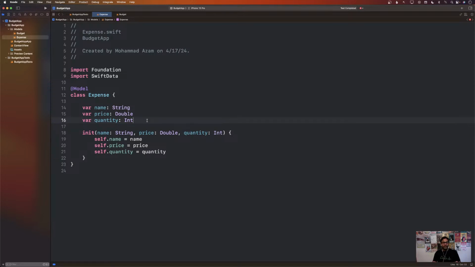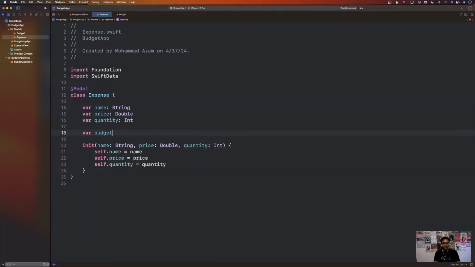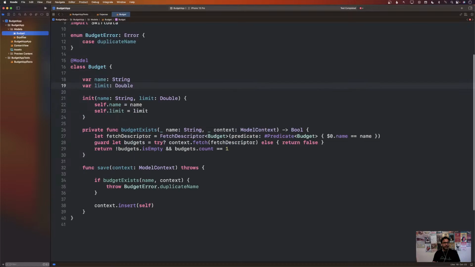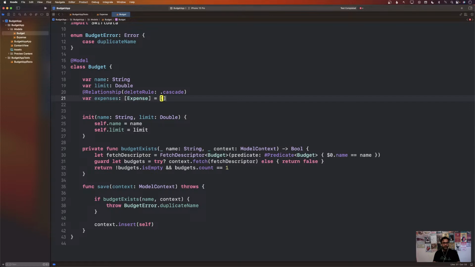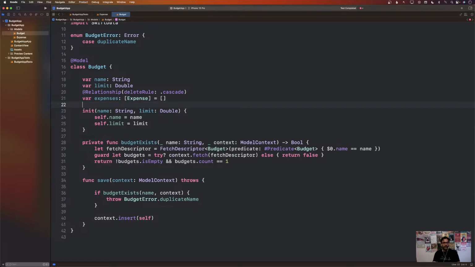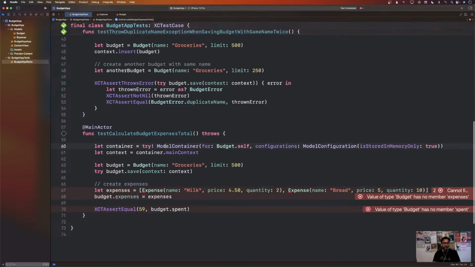But there is no relationship between the expense and the budget. So we should add that relationship, like budget. There we go. And the budget doesn't really have a relationship with the expense either. So we should add that relationship using the relationship macro. There we go, relationship macro. We added that relationship.